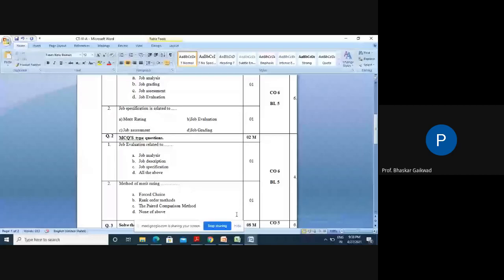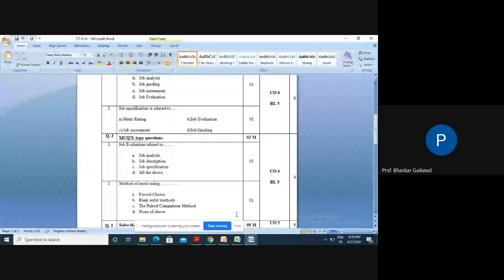We have already discussed those four or five methods: which belong to job evaluation and which belong to merit rating. You can select more than one answer, as it is a multiple choice question. So this is about the objective type questions: four questions, four marks.